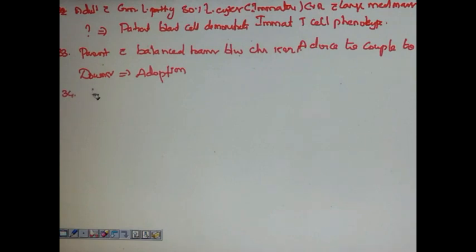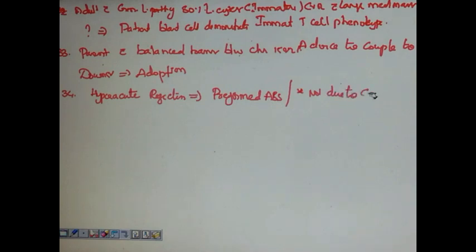Hyperacute rejection is due to, this was asked. What causes hyperacute rejection? Very important. The answer is preformed antibodies. Remember, it is not due to cytotoxic T cell mediated injury, or not due to endotheliitis.